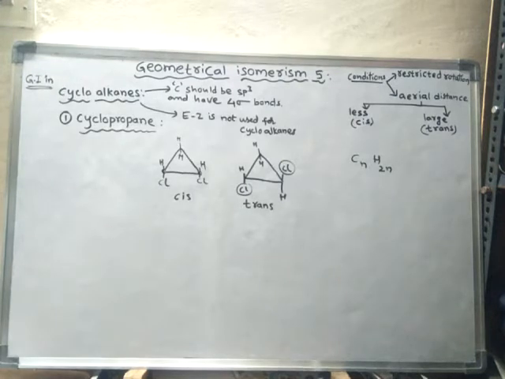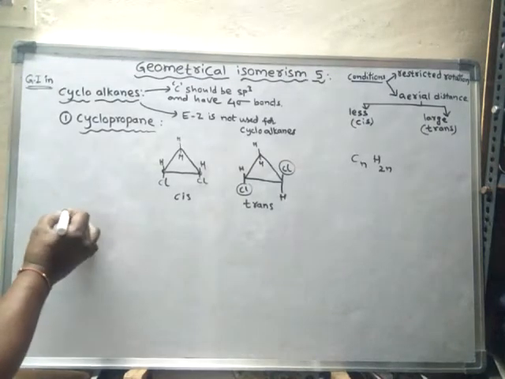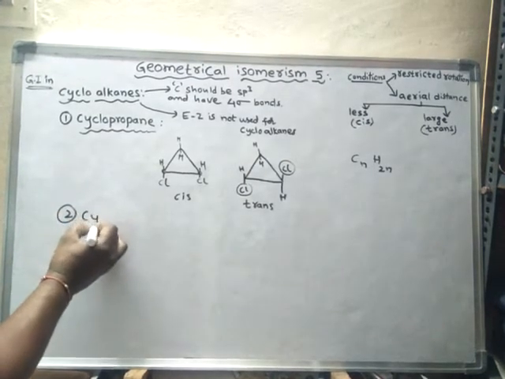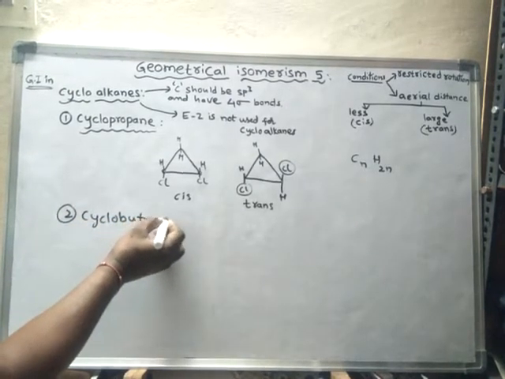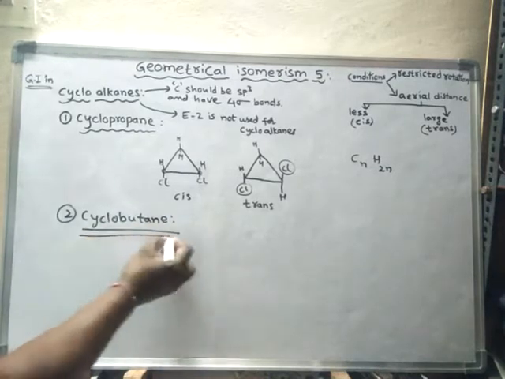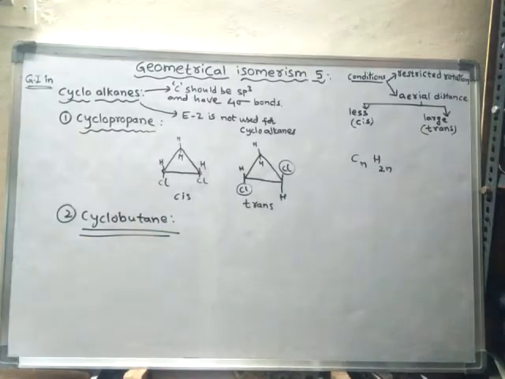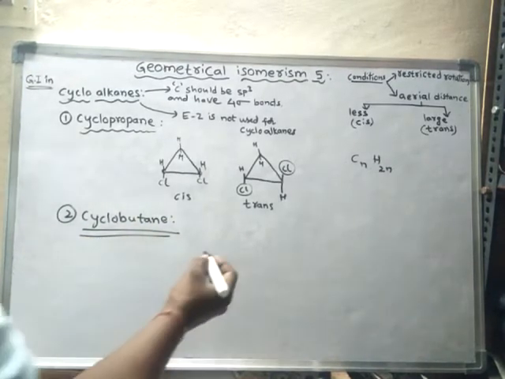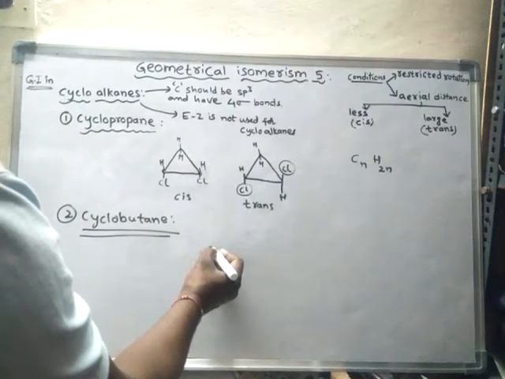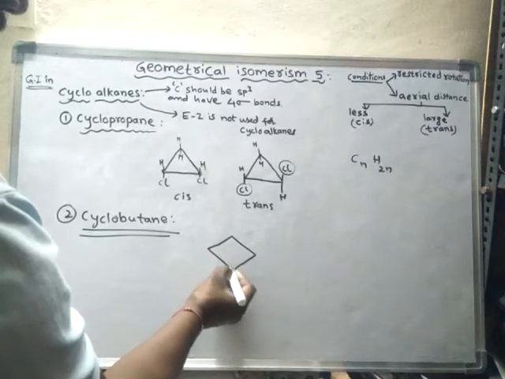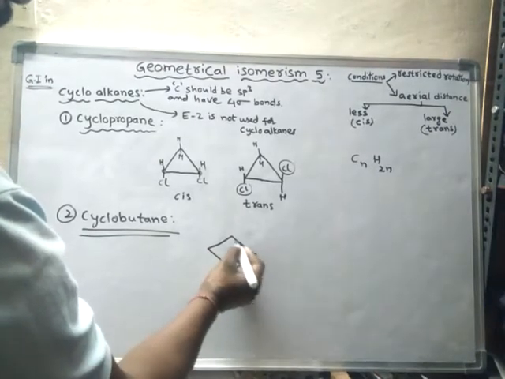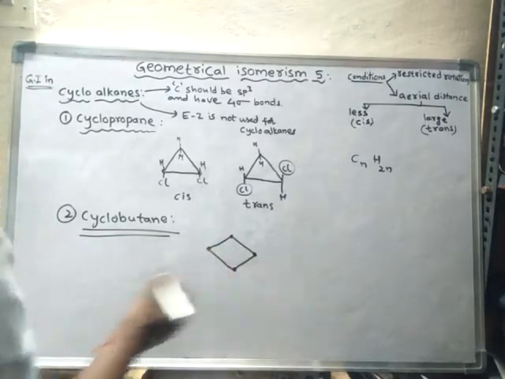Now let us learn another one, cyclobutane. Cyclobutane means four carbons present in cyclic form, 1, 2, 3, 4 carbons.